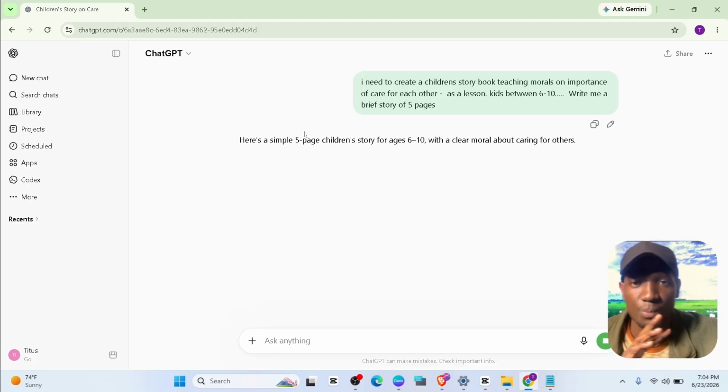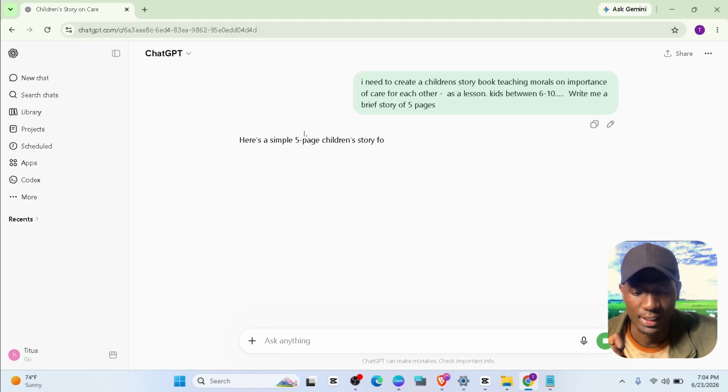This can be different prompts of your choice. I will not go much into prompting because I know most of you know how to do prompts. So just give it what you want. You can also upload something for reference. You can upload a PDF or a book for reference, and ChatGPT can actually get to know what you want exactly.